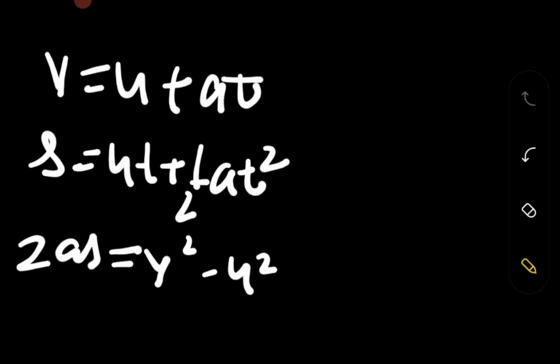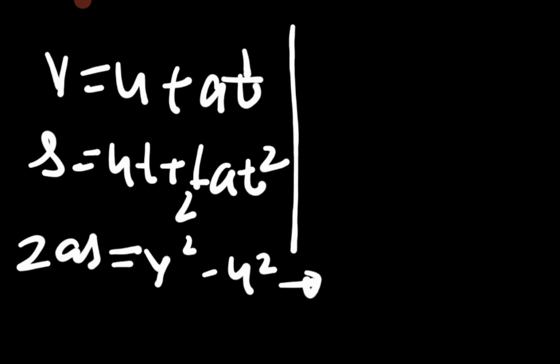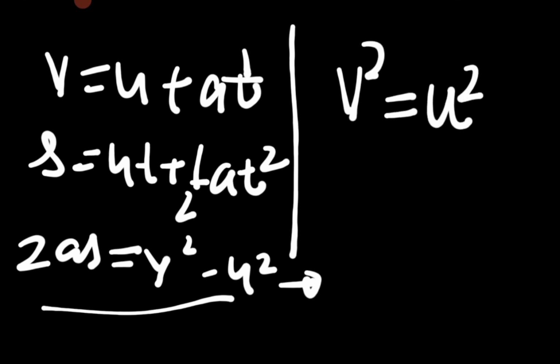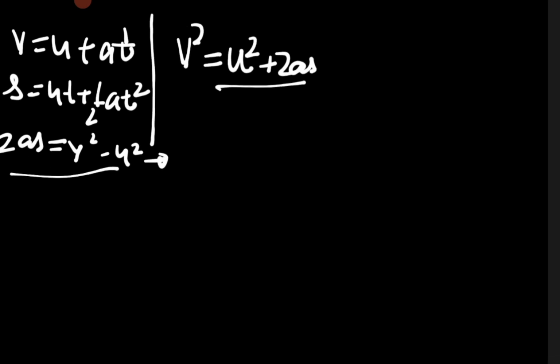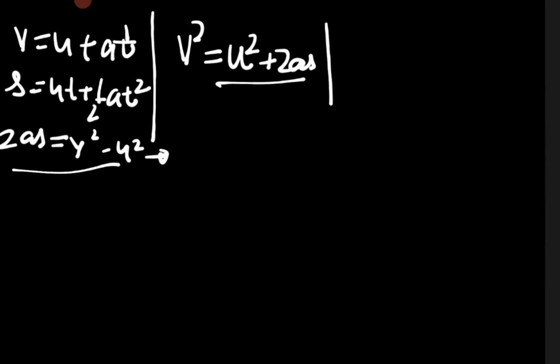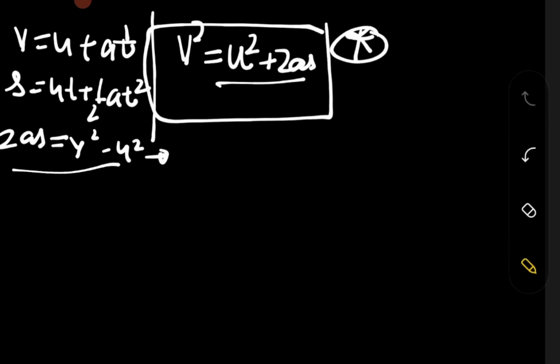To make you a bit more comfortable, I am writing this particular equation differently. I used to write it as v square is equal to u square plus 2as. This is the most favorite equation. This equation will help you a lot in solving the problems.